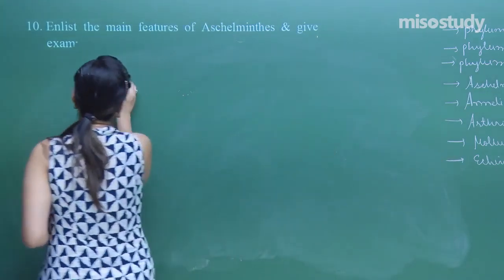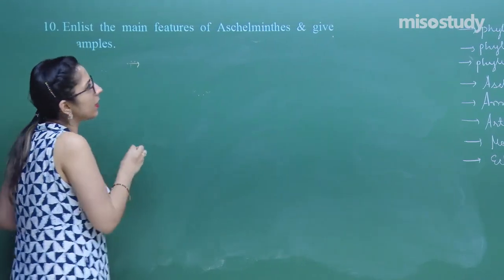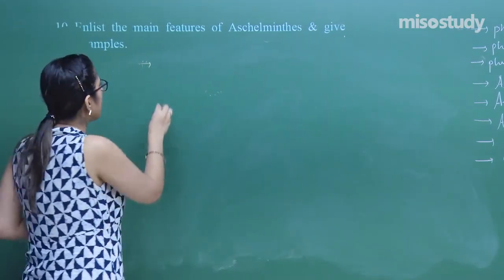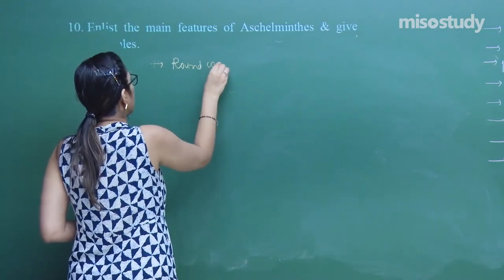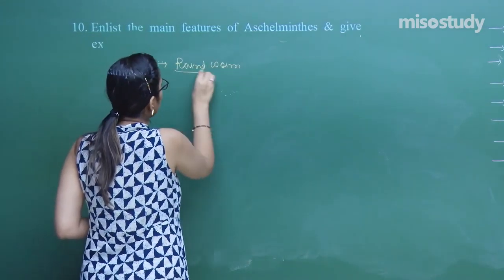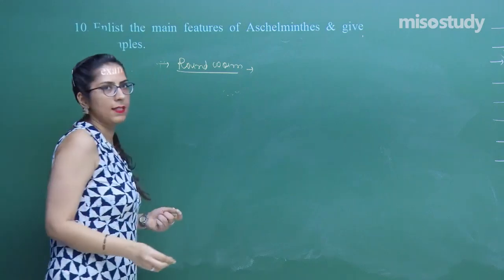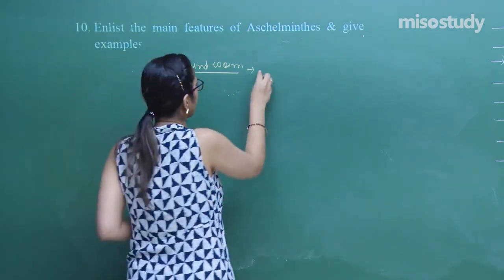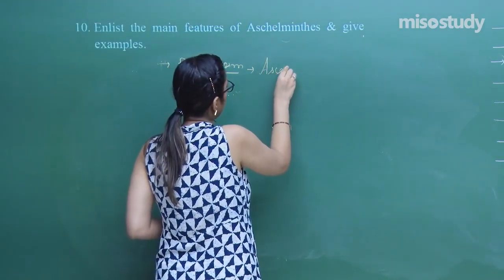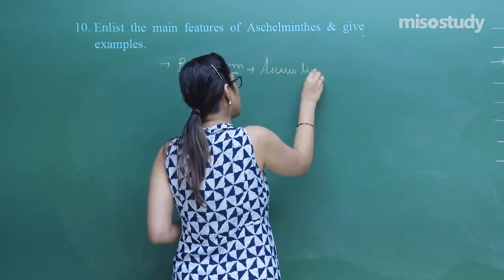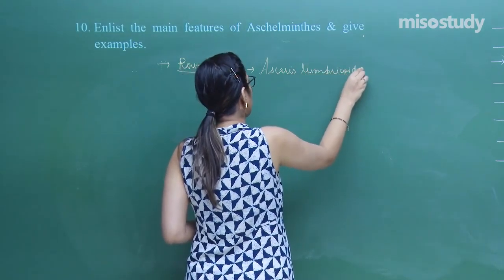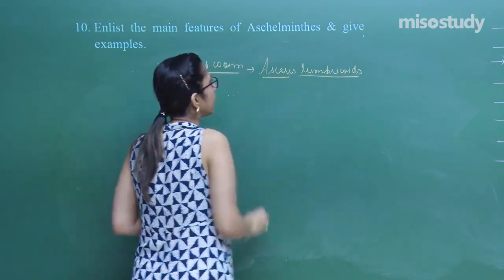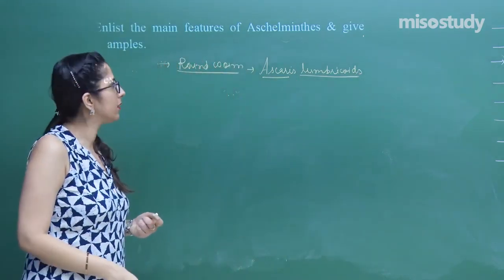Now Ascaleminthus, what is the another name of Ascaleminthus? They are called as a roundworm. Can you give one example of Ascaleminthus? Yes, Ascaris lumbricoides. It's an example. It's a scientific name, that's why I have underlined it.